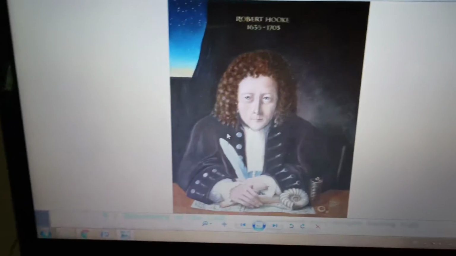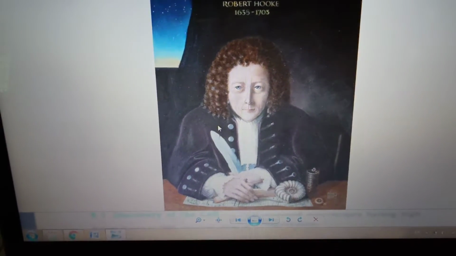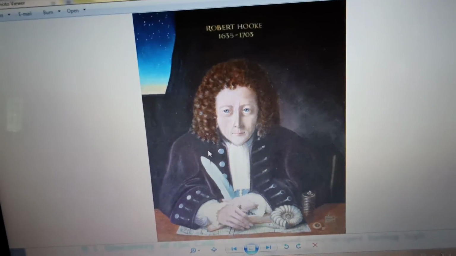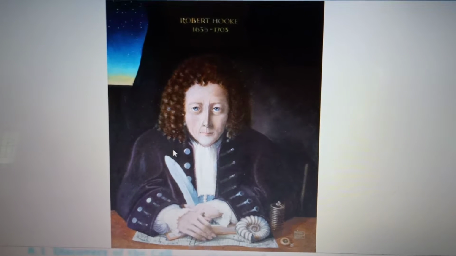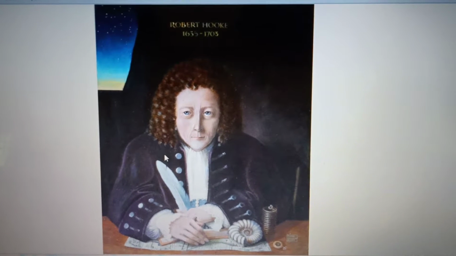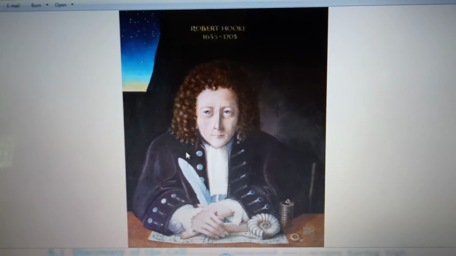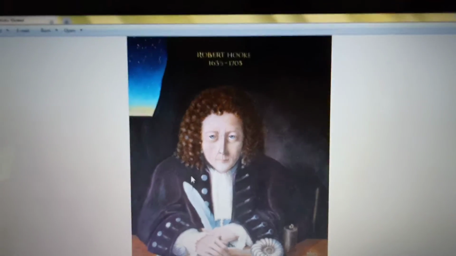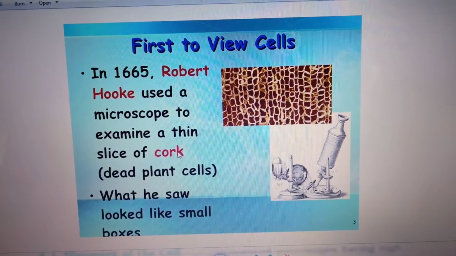He observed slices of cork under a magnifying device. Cork is a part that is present in the bark of a tree, and it is composed of dead cells. You know very well how dry the bark will be. And he observed thin slices of cork under a magnifying device, like you can see, at that time it was like that.